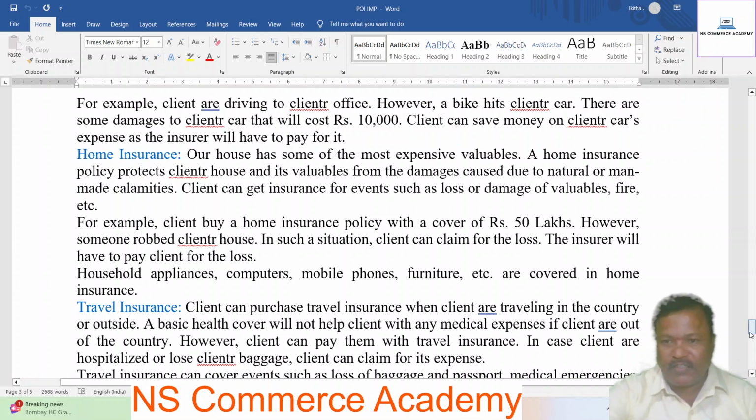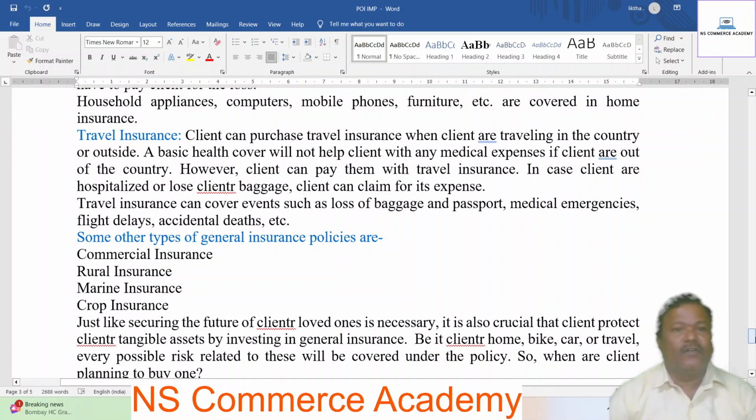Next, travel insurance. The client can purchase travel insurance when traveling in the country or outside. A basic health cover will not help with any medical expenses if the client is out of the country. However, the client can be covered with travel insurance. In case the client is hospitalized or loses baggage, the client can claim for the expenses. Travel insurance covers events such as loss of baggage and passports, medical emergencies, flight delays, accidental deaths, etc.